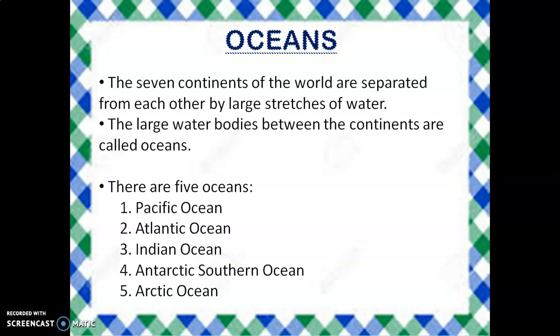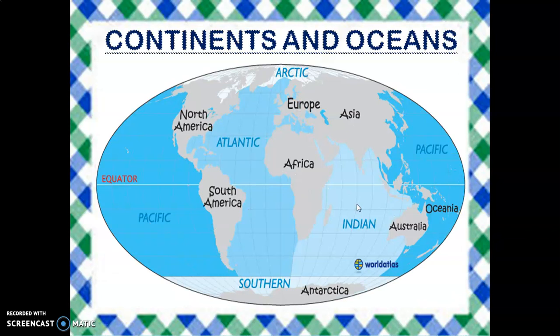The largest ocean is Pacific Ocean. Second largest is Atlantic Ocean. Third largest is Indian Ocean. Fourth largest is Antarctic Ocean or Southern Ocean, we also call it. The fifth largest or the smallest is the Arctic Ocean. We'll study about each of these oceans in detail.